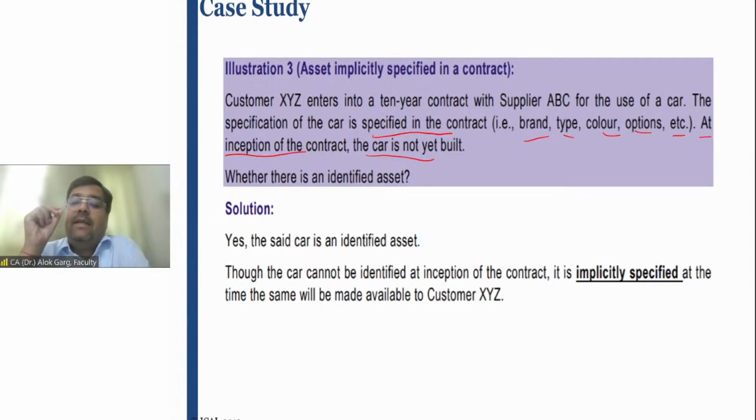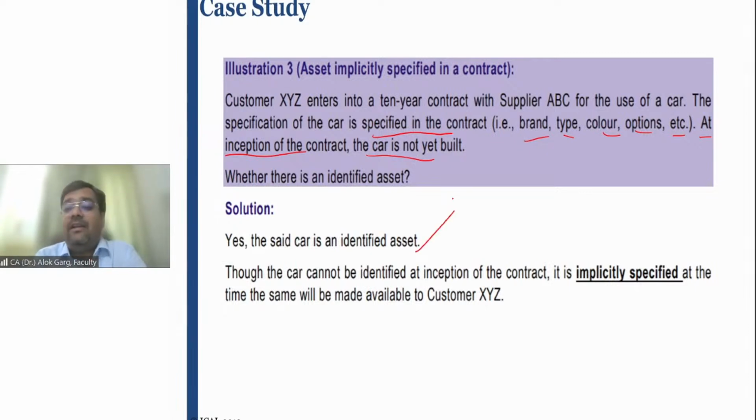So the company has entered into a contract with Maruti to take the car on a lease basis. And Maruti is in the process of manufacturing that car. But the company has given the specifications, right? Is it an identified asset? Answer is yes. So when the car will be built and when the car will start getting used by the company, of course, lease accounting will start.